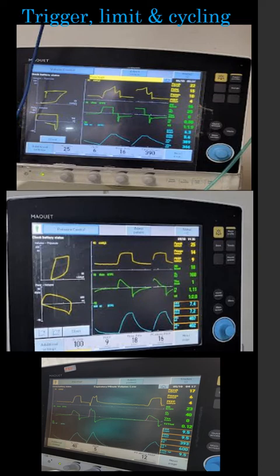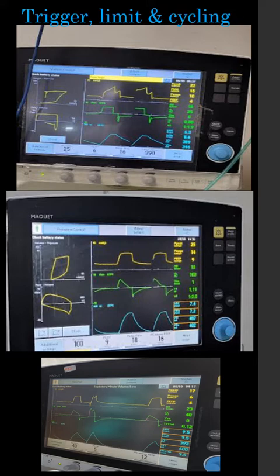I will be telling you what is trigger, limit, or cycle. Let's start with the trigger. What is trigger? How does the ventilator understand that it has to give a positive pressure breath? So that is trigger. It could be time trigger or it could be patient trigger.